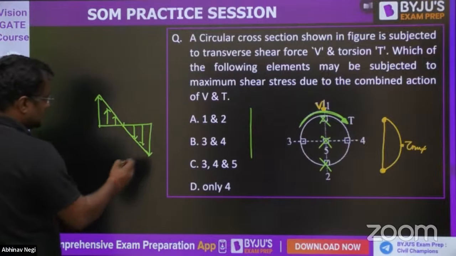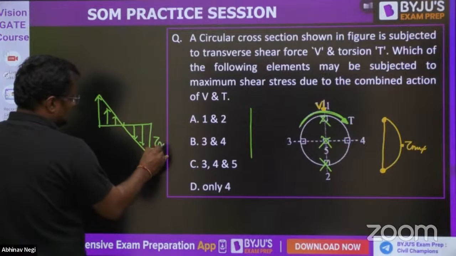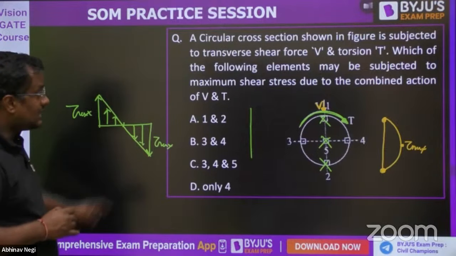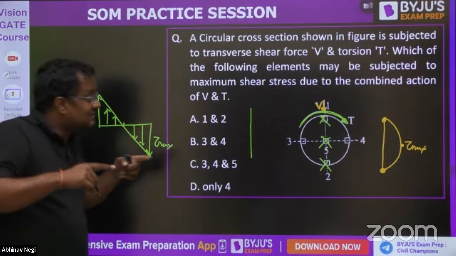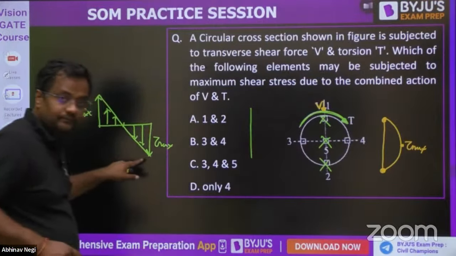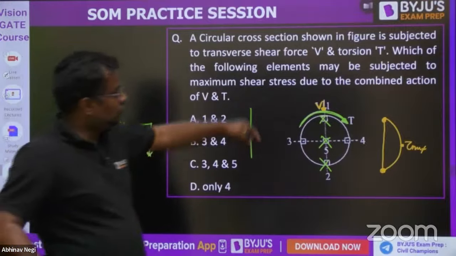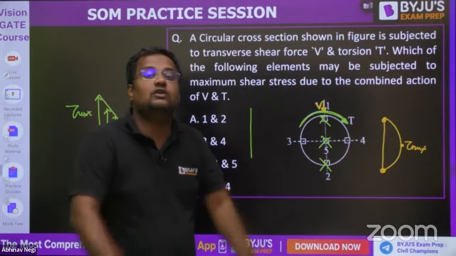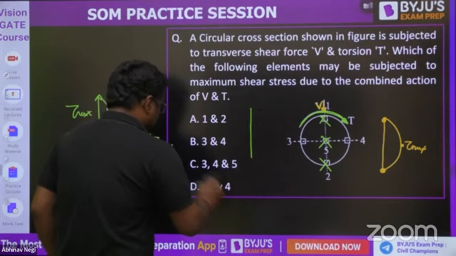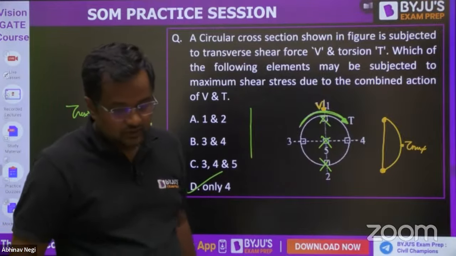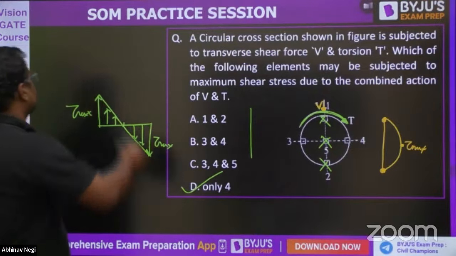Okay, so it is like this. Tau max and tau max, both are 16T by pi d cube. At point 4, both are on the same side: due to V it is downward, and due to torque also it is downward. At point 3, due to V it is downward shear force, but due to torque it is upward, so the algebraic sum will not be maximum. So the answer will be 4. Have you got this beautiful question, guys?